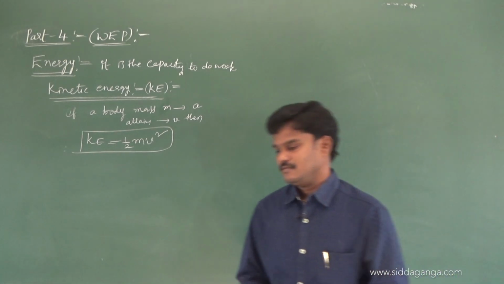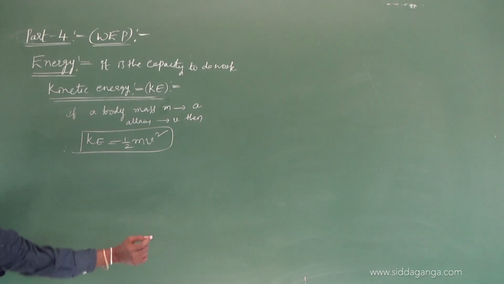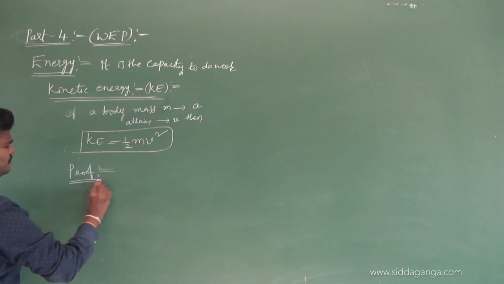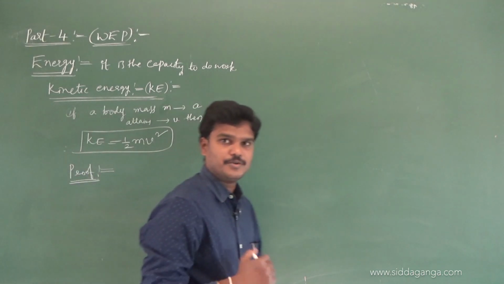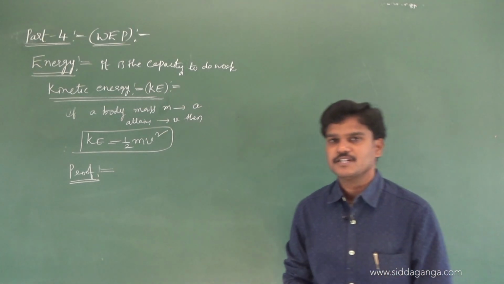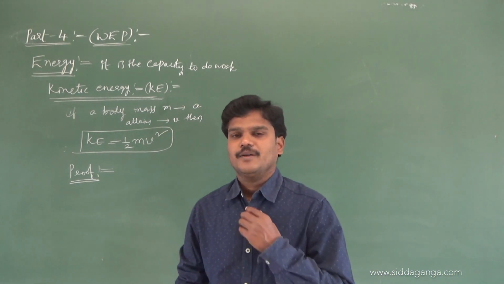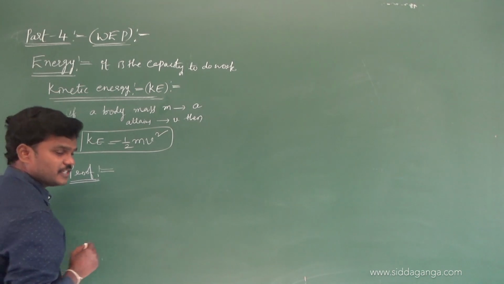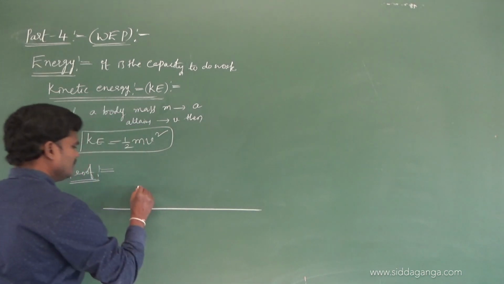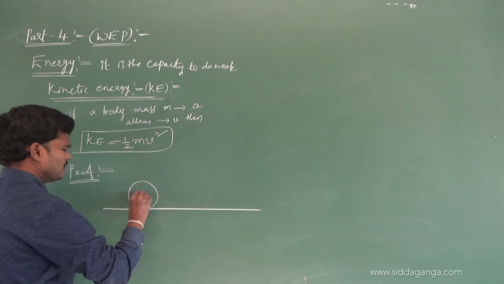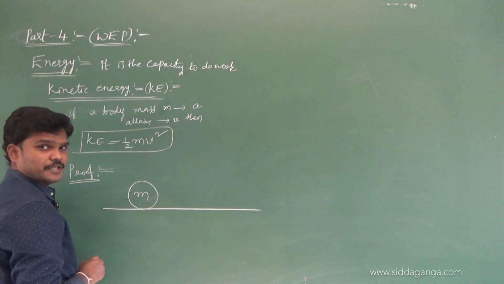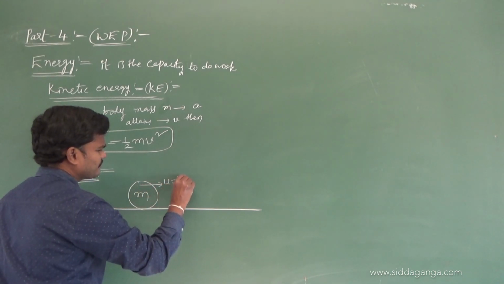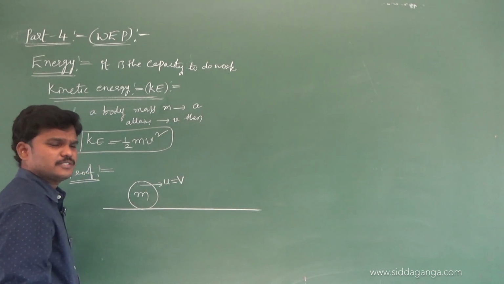Now let us try to get the proof. Just see how we are going to get this equation. To get this equation, let me consider a body of mass m which moves with an initial speed u, and I am taking u as v. This is not a problem.